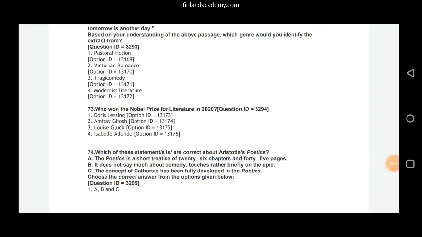Question number 73. Who won the Nobel Prize for Literature in 2020? A very easy question. It is option 3, Louis Gluck, quote unquote, for her unmistakable poetic voice that with austere beauty makes individual existence universal. So it is Louis Gluck who won the Nobel Prize for Literature in 2020.